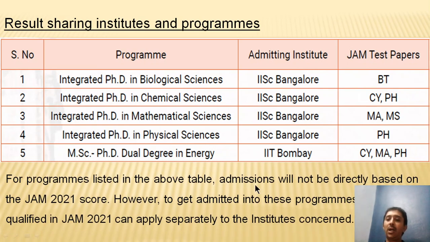For these programs, admissions will not be directly based on the JAM 2021 score. However, to get admitted into these programs, candidates qualified in JAM 2021 can apply separately to the institutes concerned.